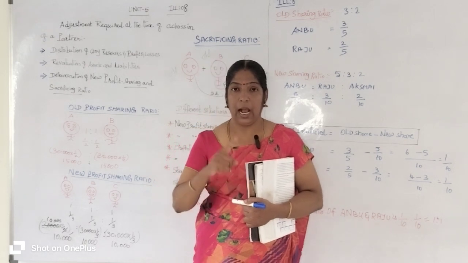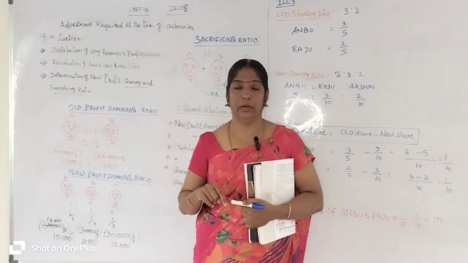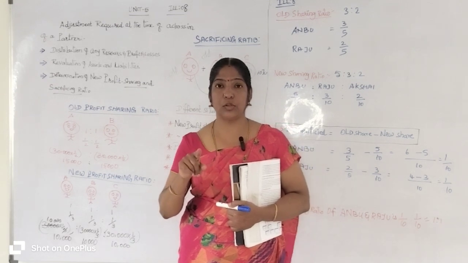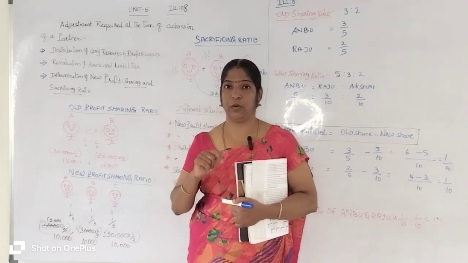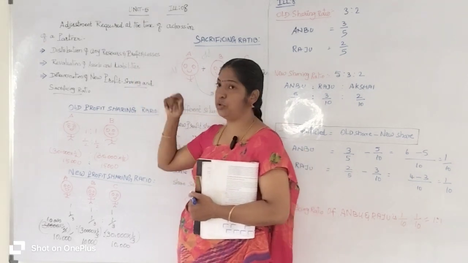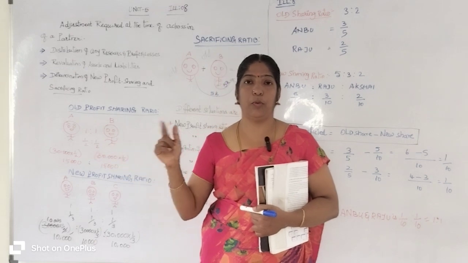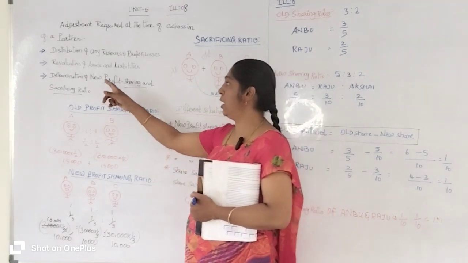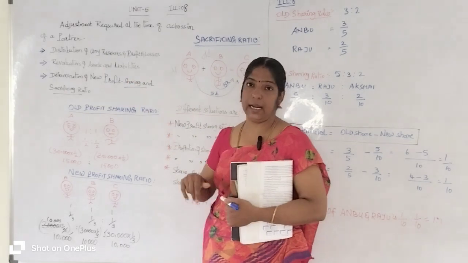Listen carefully. At the admission of a new partner into the partnership firm, a firm has to make 5 necessary adjustments. What are they? Distribution of any profits, losses and reserves to the old partners in their old profit sharing ratio, and the second one is revaluation of assets and liabilities.